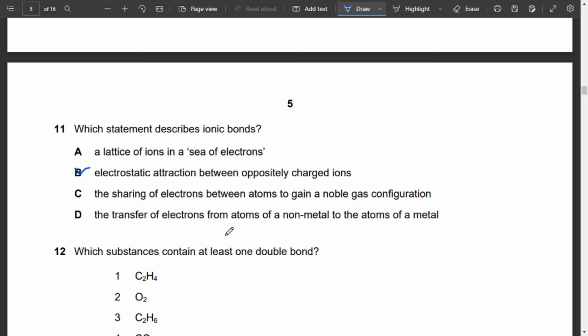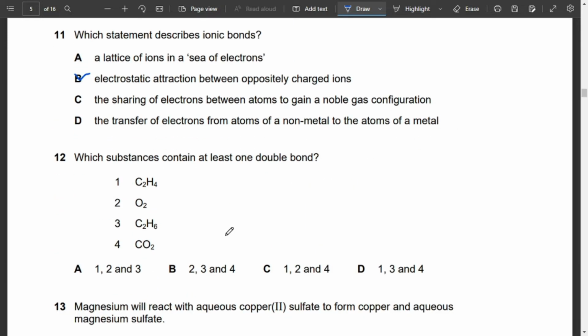So make sure you clearly read every option so that you don't get confused. Because at times we just do not notice these little things, like transfer of electrons from metal to non-metal, and it gets really confusing, specifically when we are under the atmosphere of examination.